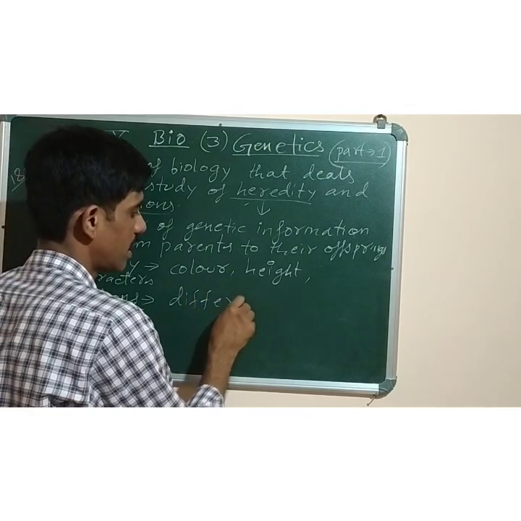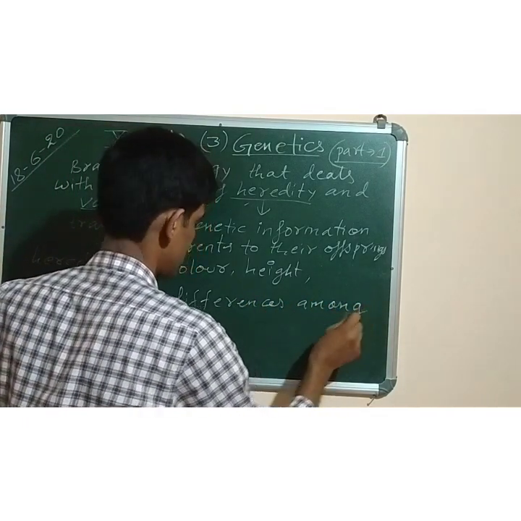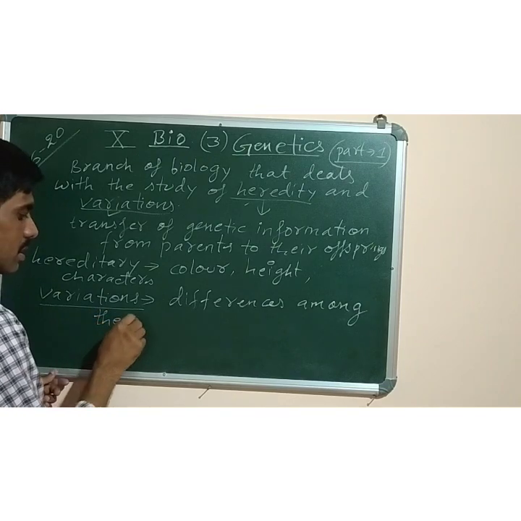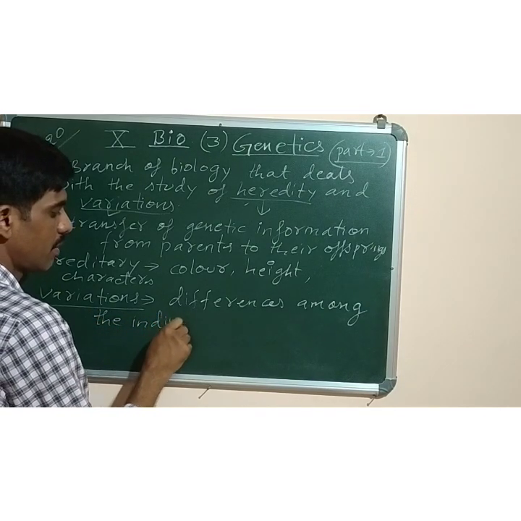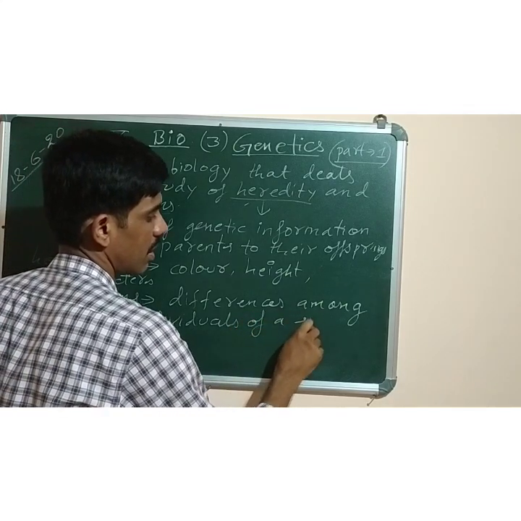So in short, you can write the definition as: differences among the individuals of a species is called variation.